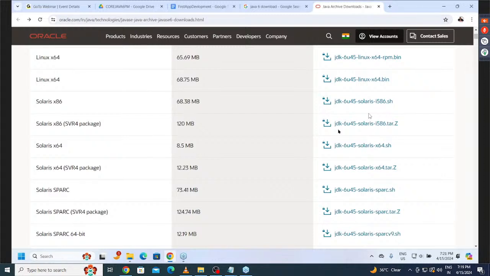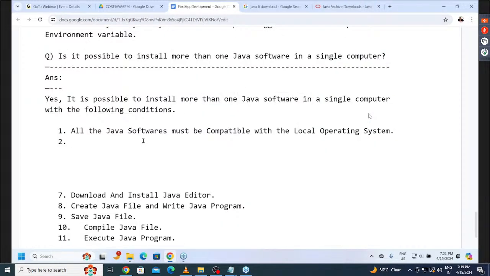Not possible. If you want to install more than one Java software, you must identify what is your operating system first. As per that operating system only, we have to download the Java softwares that we have to install in our system. Because of that reason, yes, it is possible to install more than one Java software in a single computer, but with the following conditions.